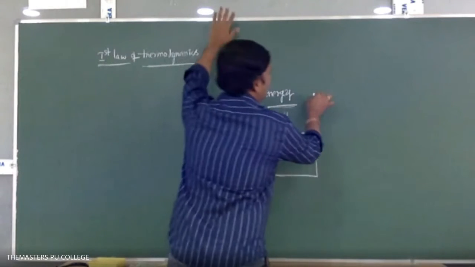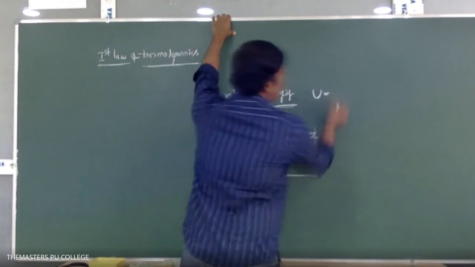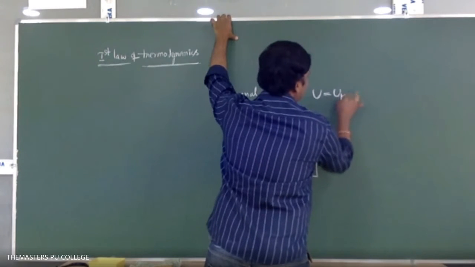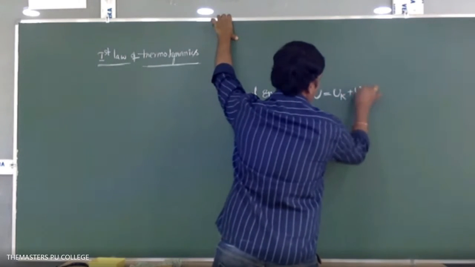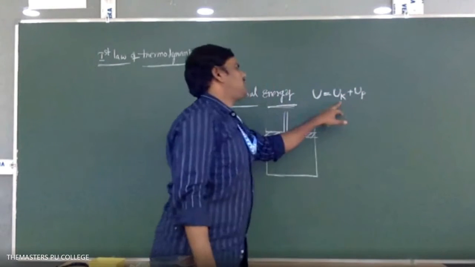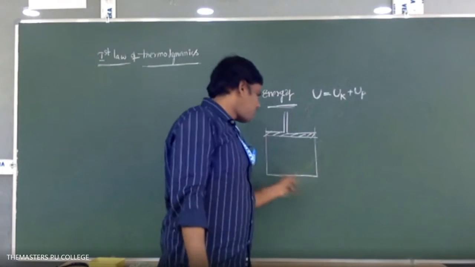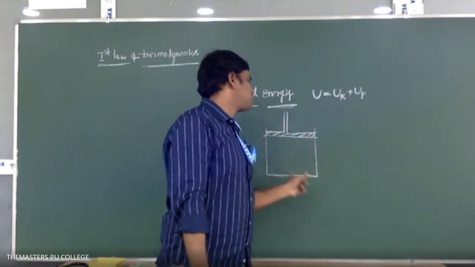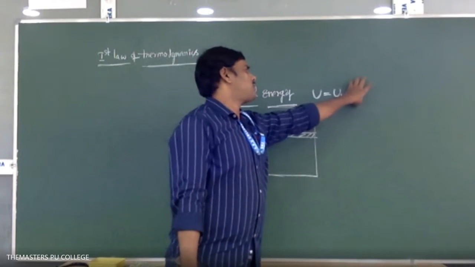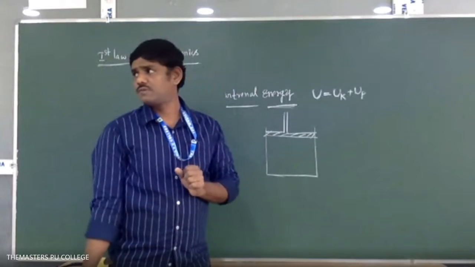Therefore, internal energy, if I take the letter U, is equal to the sum of internal energy due to kinetic and internal energy due to potential: U = UK + UP. So UK is the internal energy due to the molecular or random motion of the molecules, and UP is the potential energy because of the molecular forces between the molecules. Okay.